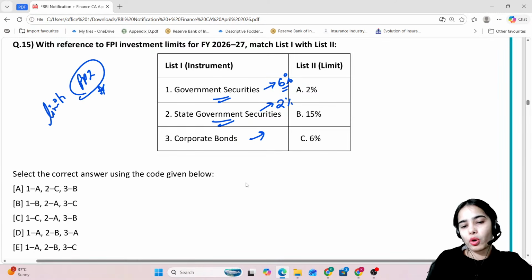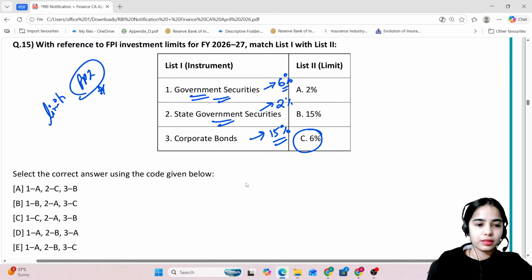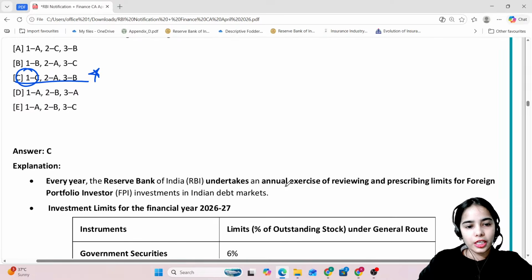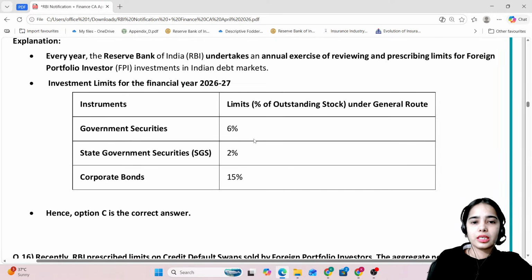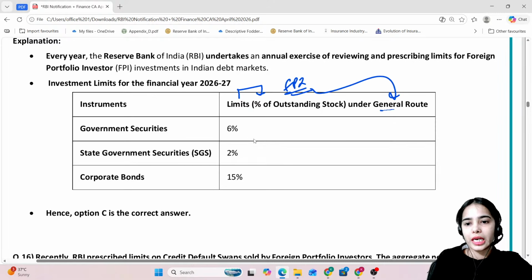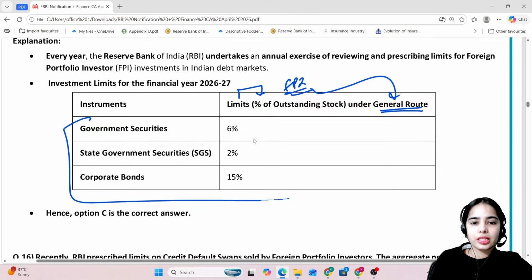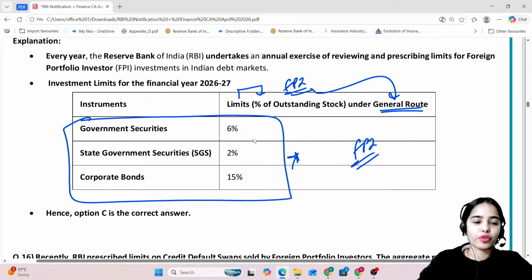For the corporate bonds, the limit is 15%. So here the answer is C. So these are the limits of the investment by the foreign portfolio investors under the general route. This is the investment limit in the different securities that can be invested by the foreign portfolio investors.